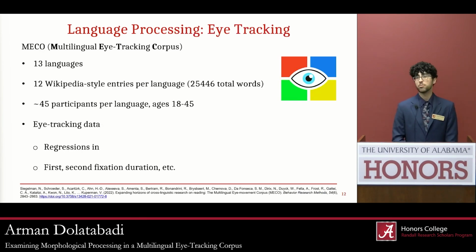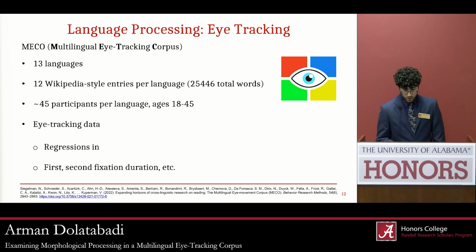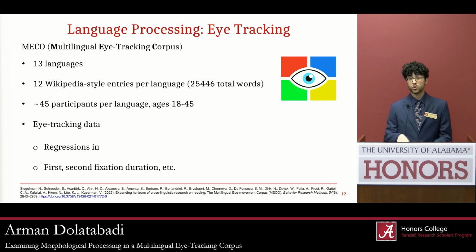Then we have our processing component, which is MECO, the Multilingual Eye-tracking Corpus. There are 13 languages, mainly across Europe, that are included in the corpus, and each language has 12 Wikipedia-style entries that were read by an average of 45 participants each. Eye movements were tracked during reading, and for each word, several measures were included, such as the total amount of time that was spent reading a word, or the first fixation duration, or the number of times the eyes looked left or right, et cetera. There are tons of these different measures.